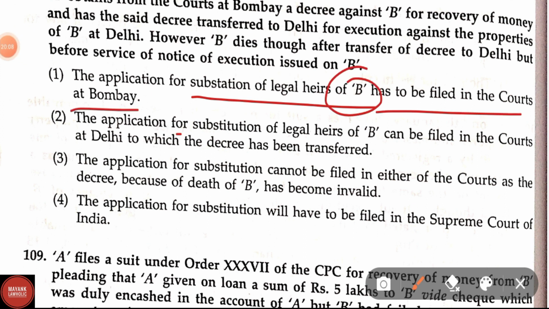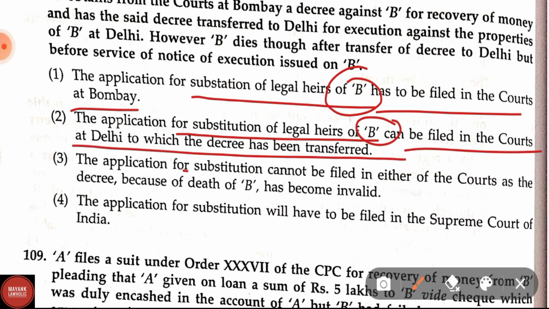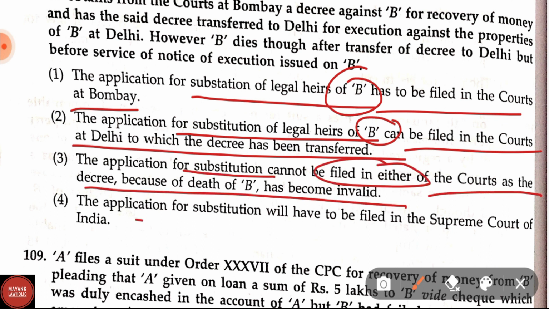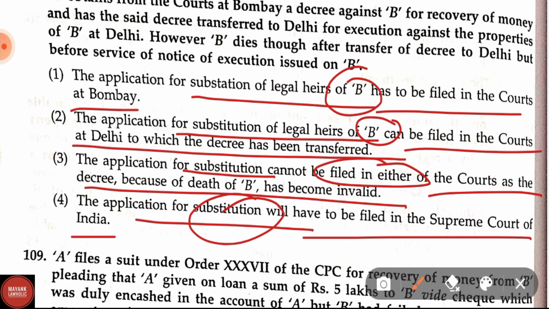Option 2: the application for substitution of legal heirs of B can be filed in the courts at Delhi to which the decree has been transferred. Option 3: the application for substitution cannot be filed in either of the courts as the decree, because of the death of B, has become invalid. And option 4: the application for substitution will have to be filed in the Supreme Court of India. In question number 108, the correct option is option 2, that is, the application for substitution of legal heirs of B can be filed in the courts of Delhi to which the decree has been transferred.